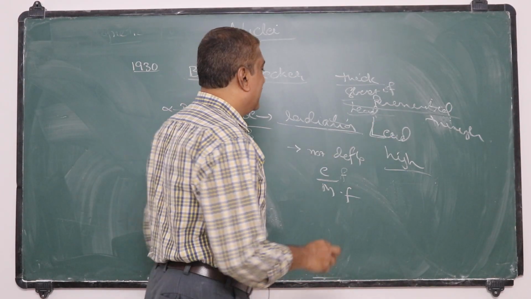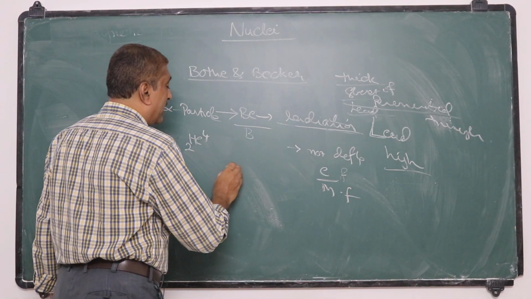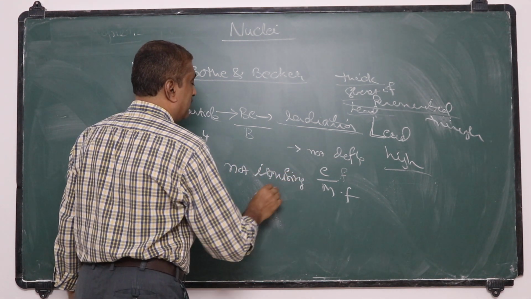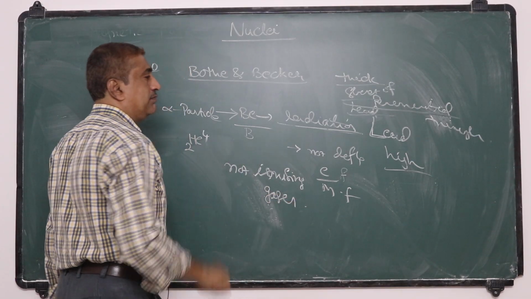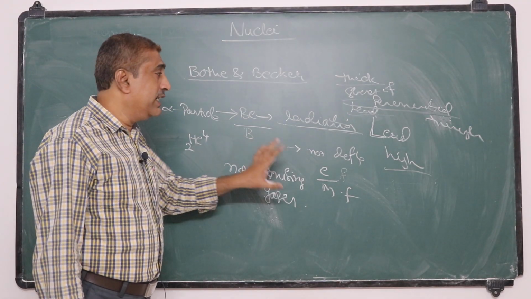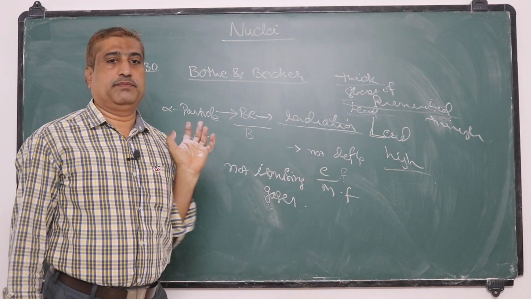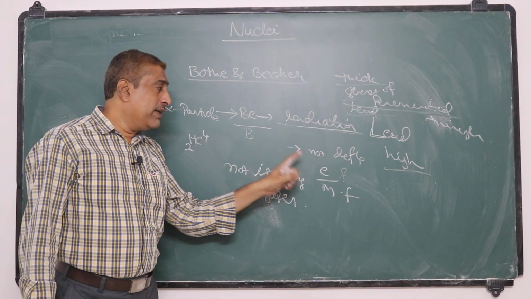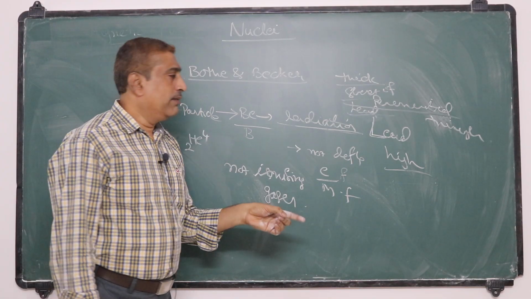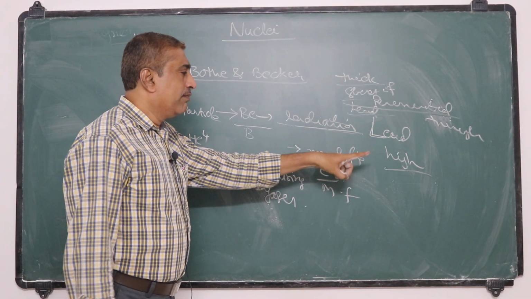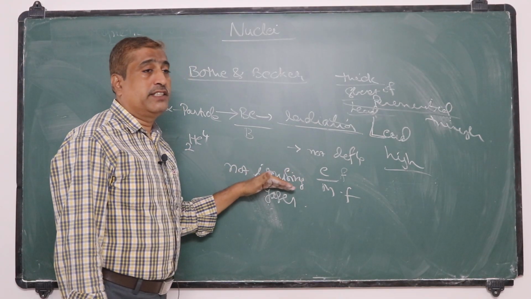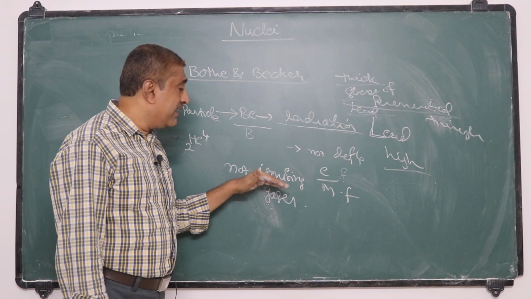Not only that, these radiations have the property of not ionizing gases. It was also observed that this radiation is not ionizing gases, whereas gamma rays have the property of ionizing gases. So they could not assume those radiations were gamma rays.